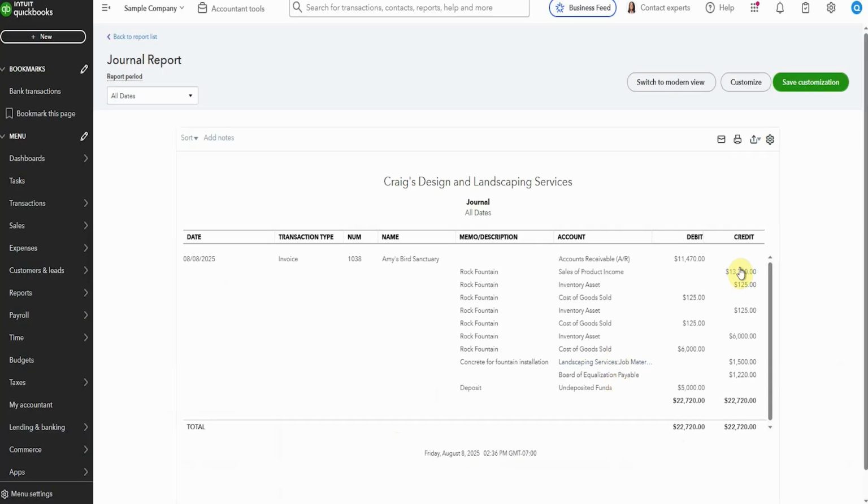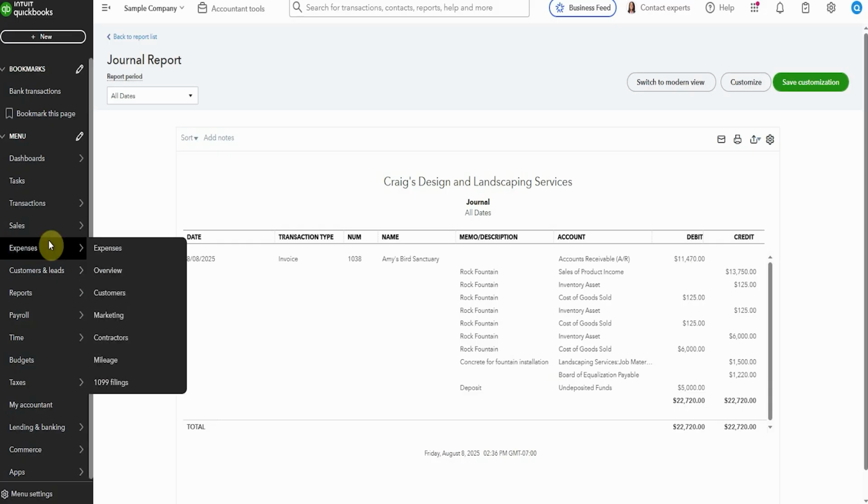We've got sales of $13,750. The cost of goods sold is all coming out of inventory and things. Don't worry about that so much. But what I really want to show you is that the accounts receivable and the undeposited funds here are the two things that add up together. So what it's showing me is that the amount that's going to show up for Amy in your AR is going to be reduced by this amount that's in undeposited funds. Now, if that was totally double Dutch to you, that's okay.